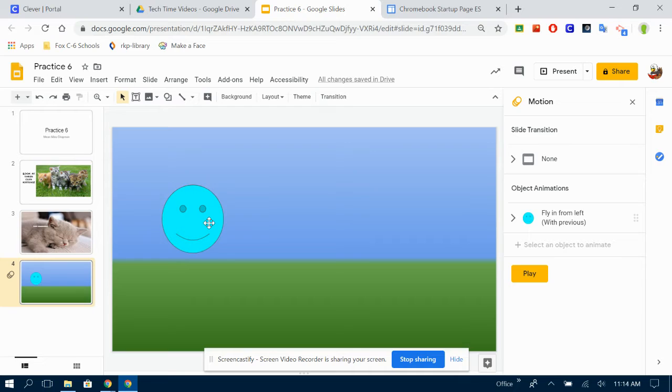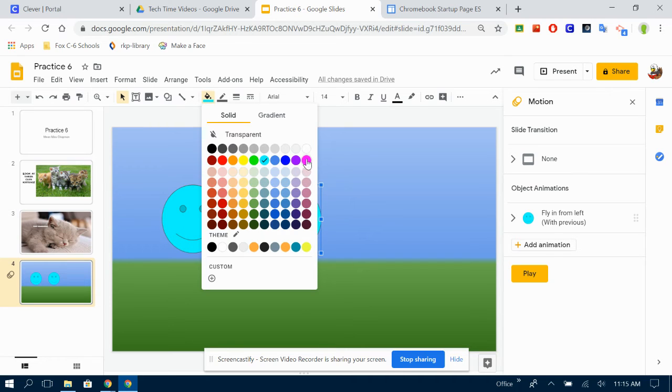All right, I want to add another person here so that my friend has someone to talk to. Now I can create a new one just by going into my shapes, or I can duplicate this person. So I'm going to click on him so he has the blue line around, press Control D on my keyboard, and now I have two of the same thing. See that red line? That means they are lined up. They are the same height, actually set at the same place on there. Since they're duplicates, they're exactly the same. The only thing that's different is that this one doesn't have any animation on it.